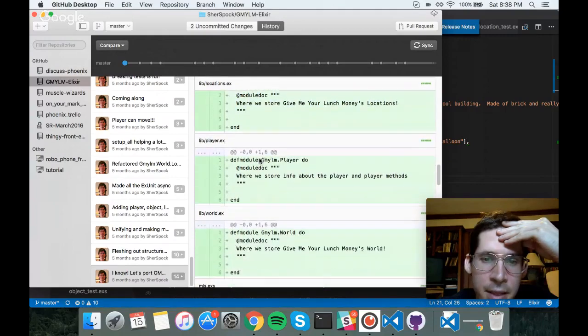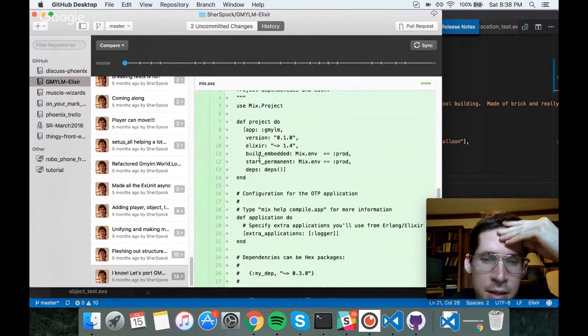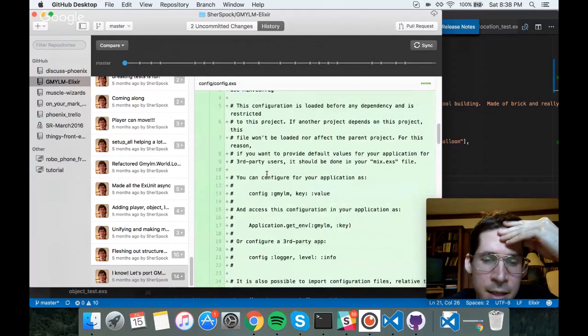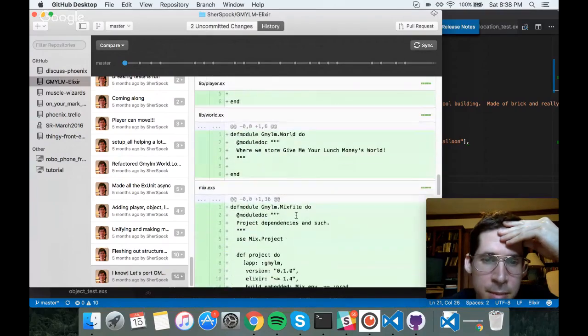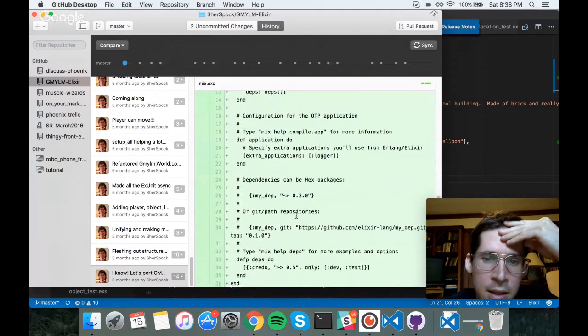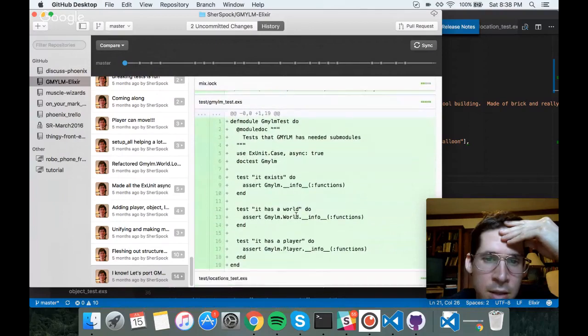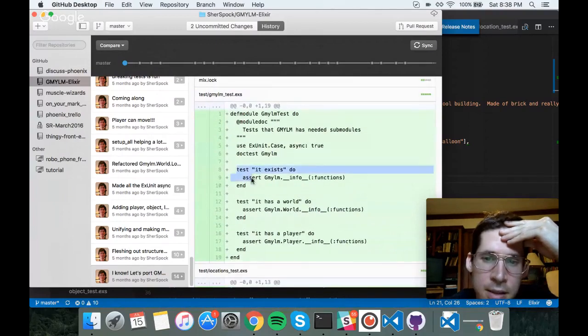I made a bunch of stuff in this first commit. It looks like I made a couple of modules in addition to the stuff that mix new gave me out of the box. Dependencies, bunt, hex, and so on. Oh, and I wrote some tests too.